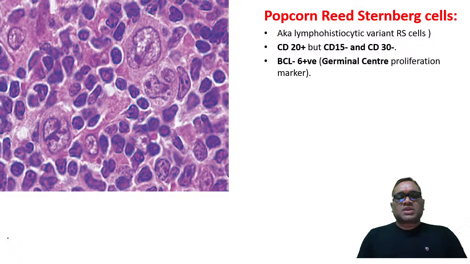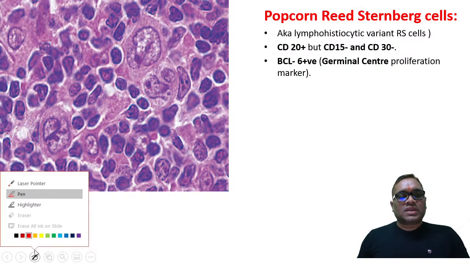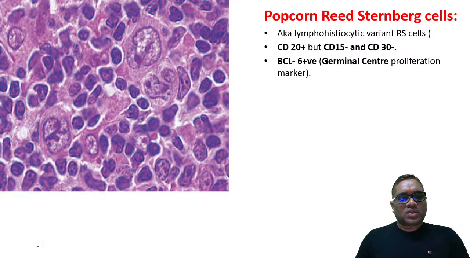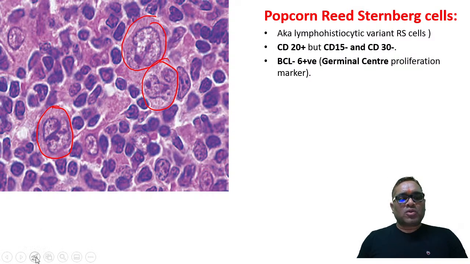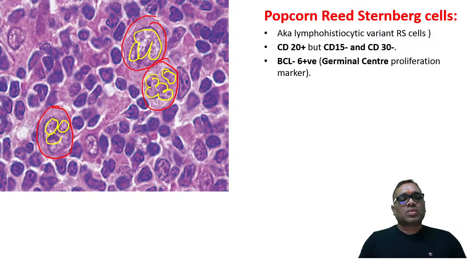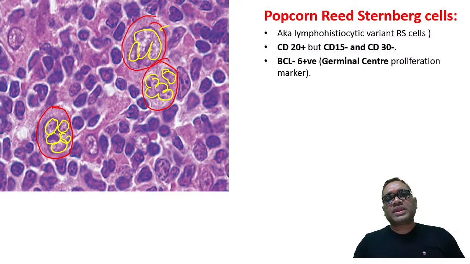Now you can see this is the picture of the popcorn Reed-Sternberg cell. It's easy to identify. You just have to focus. Now you can see this is the cytoplasm. Just focus on these three Reed-Sternberg cells which I wanted to show you. Look into the nuclei. Can you see the nuclear lobes hanging like a polypoidal nuclear lobe? This is a multilobated nuclear lobe. This is again a multilobated nuclear lobe. So when you see multilobated or polypoidal nuclear lobes, that means it is a popcorn Reed-Sternberg cell.